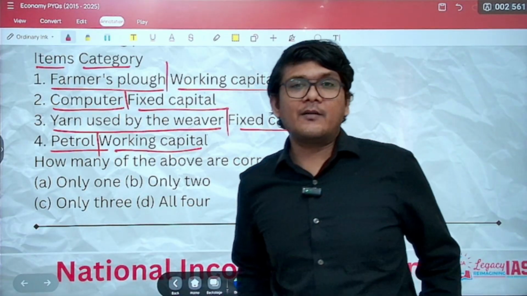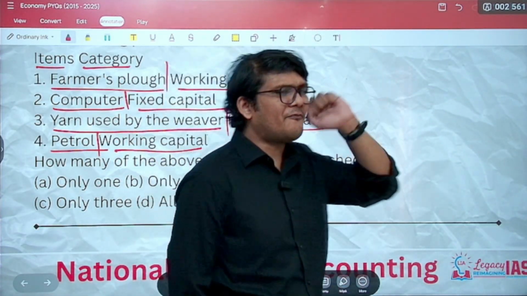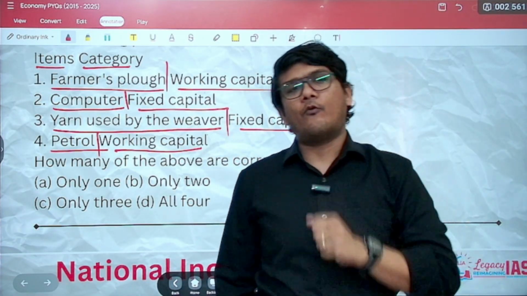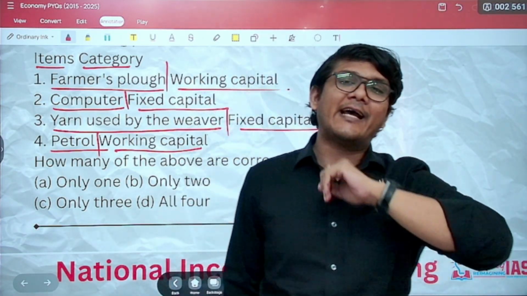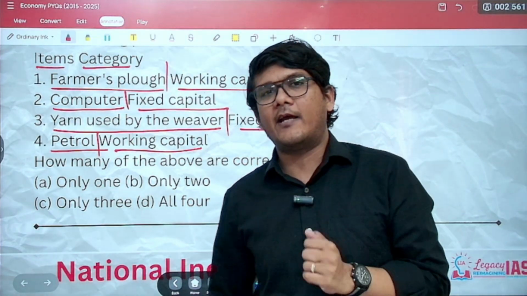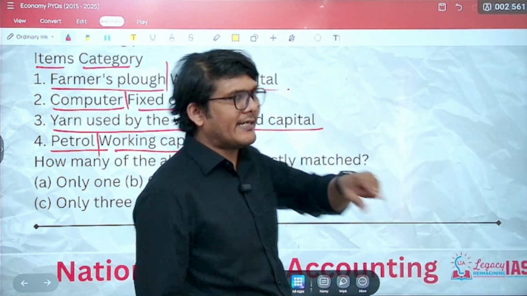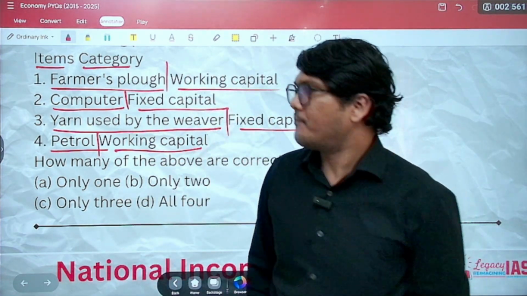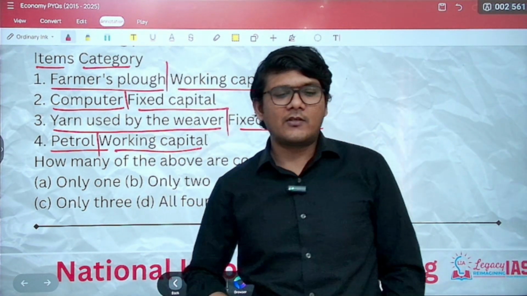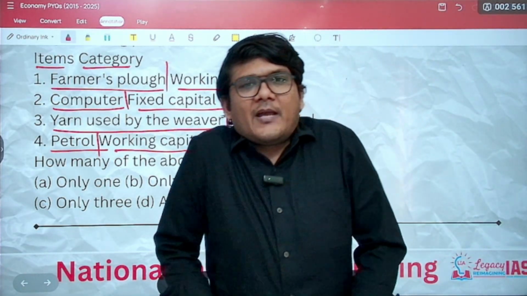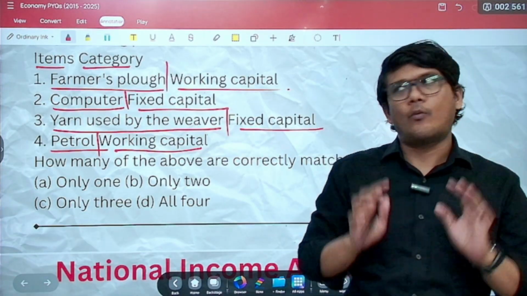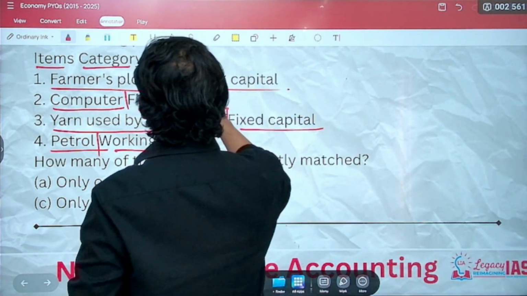Now, fixed capital means, for example, this digital board is a fixed capital. If one of you is watching or hundreds of you are watching, if in this class one aspirant is there or 30 aspirants are there, still one board is enough. It's a fixed capital. I hope that is clear. So in fixed capital, the same capital can cater to an increasing number of requirements.